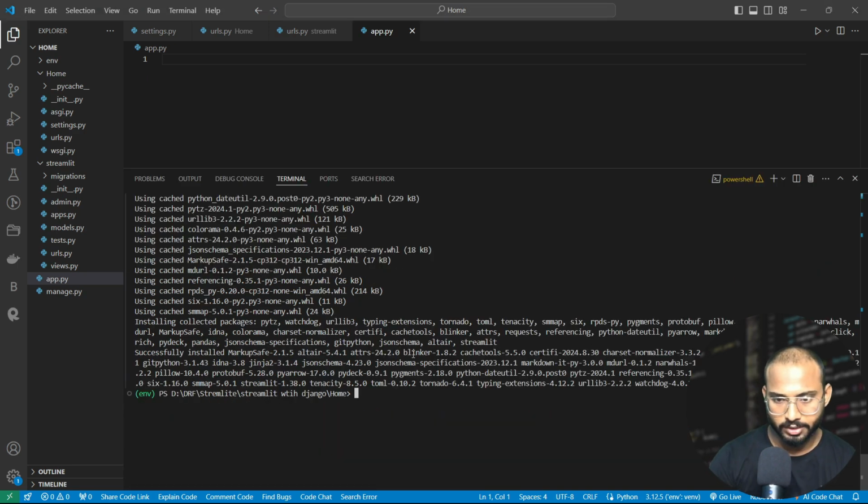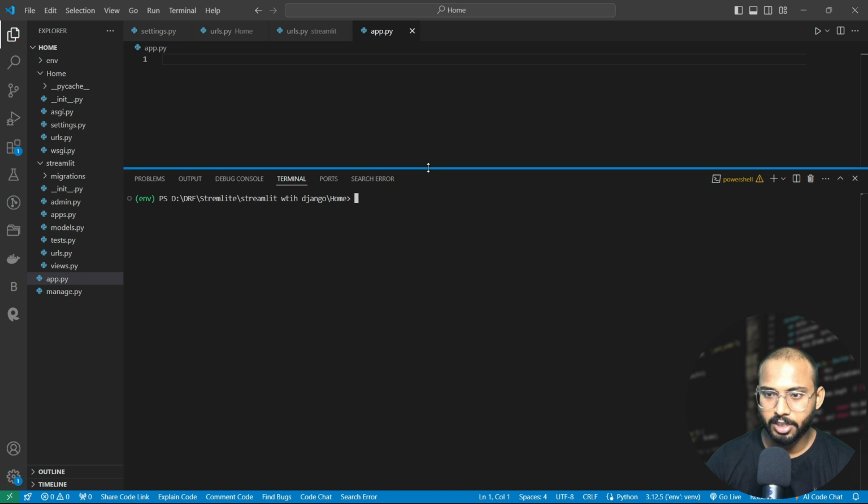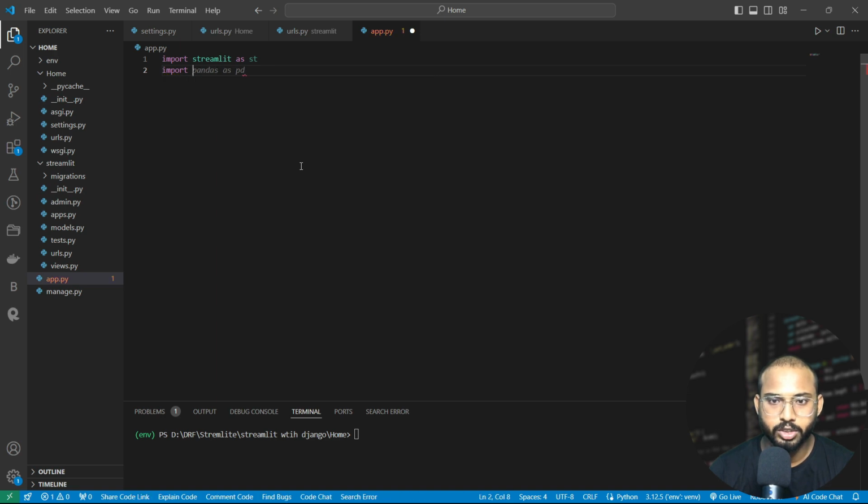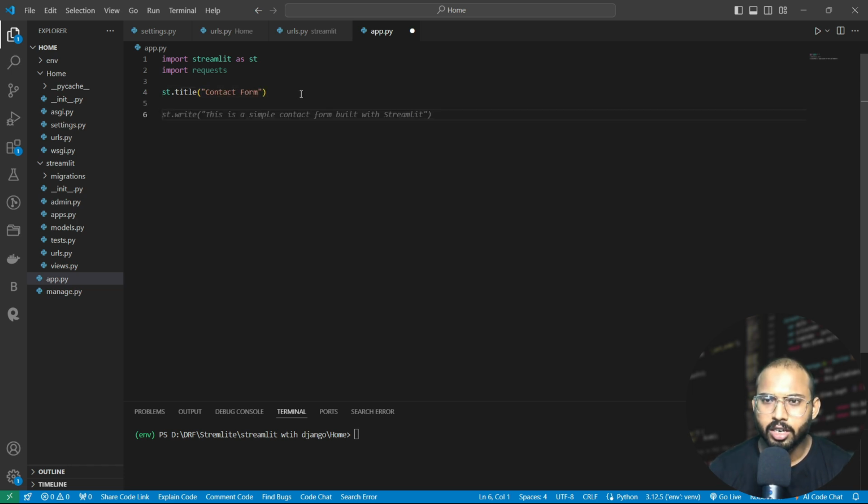Now let's get back to the code. Here we need to first import Streamlit. For it, let's import streamlit as st, and we also need to import requests. Let's import it. After that, let's set the title. The title will be Contact Form. Okay, and in this we are making a simple form: name, email, and message. So let's make it.